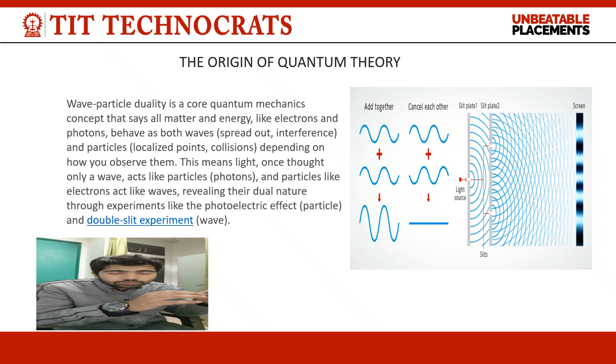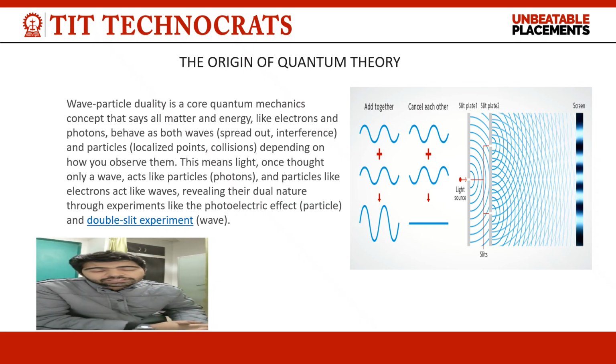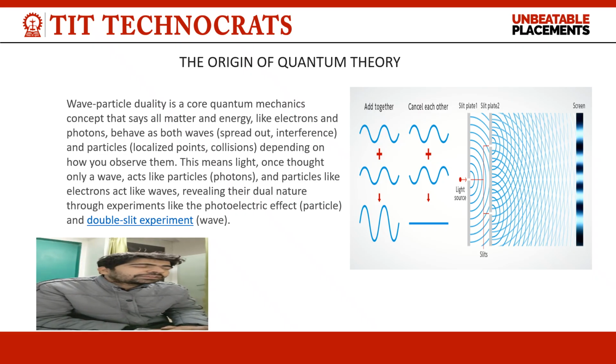So it was a very new concept at that time. If I remember, it was in the 20th century. The paper was very astonishing, and he explained that particles behave in two ways, as wave and as particle, and he derived the formula lambda equals h by p, as I told you.